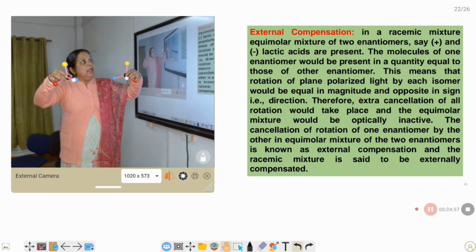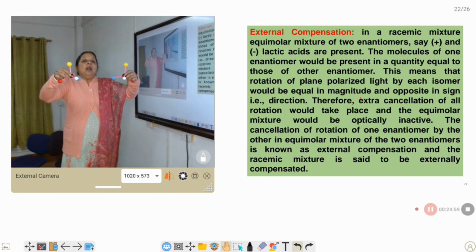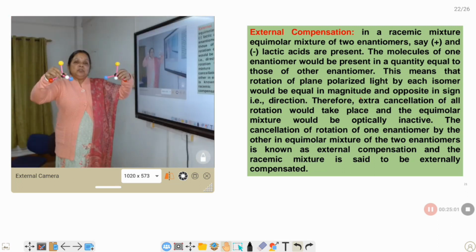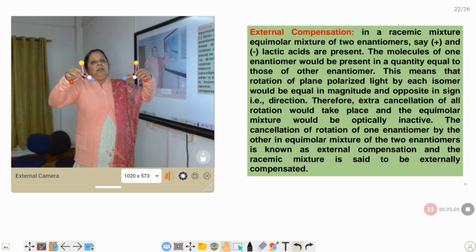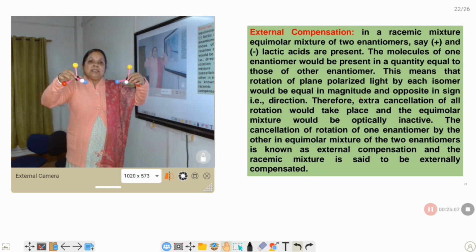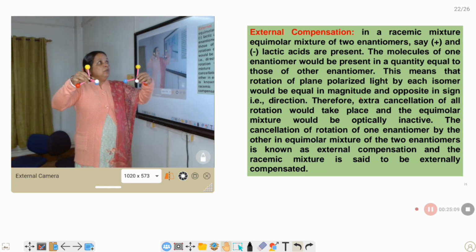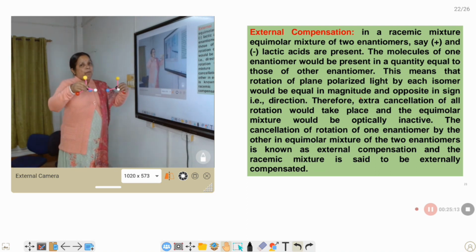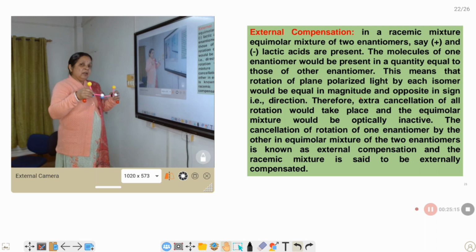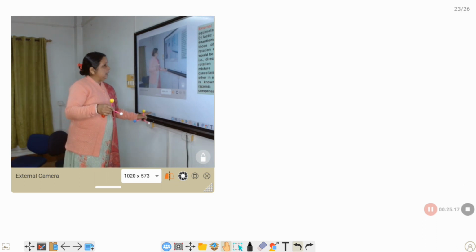We can say that due to the external compensation of these two compounds, the optical rotation becomes 0, and this mixture is known as the racemic mixture. Due to the external compensation of their optical rotation, the mixture of these two compounds is optically inactive.